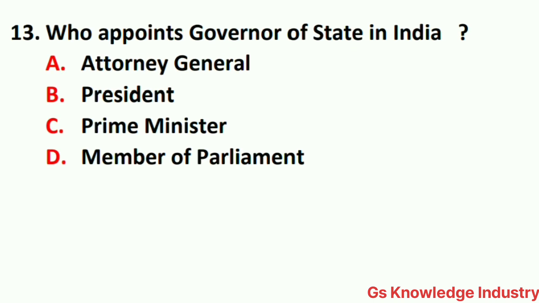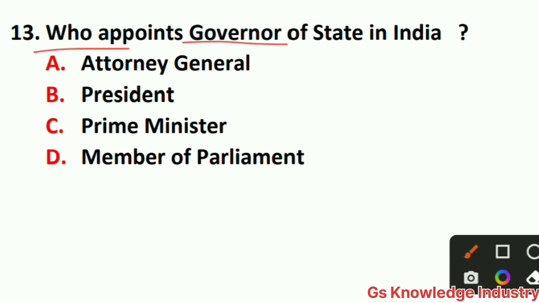13 number question is, who appoints governor of state in India? Option A Attorney General, option B President, option C Prime Minister, option D Member of Parliament. So here the right answer is option B President. Who appoints governor of state in India? President appoints, right?